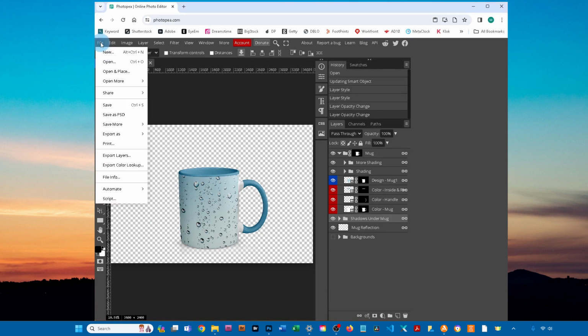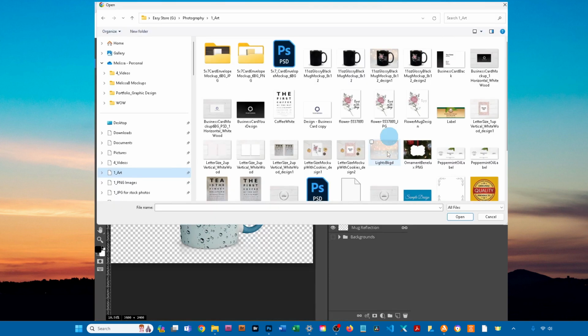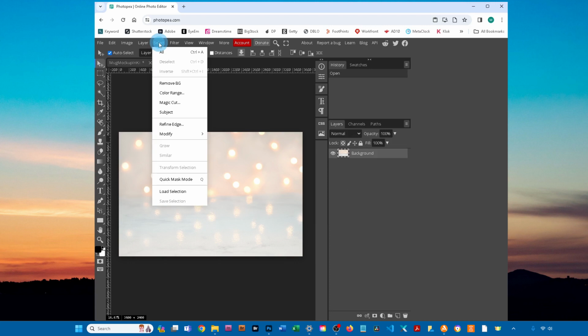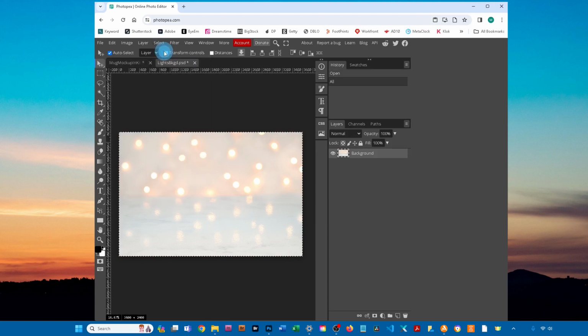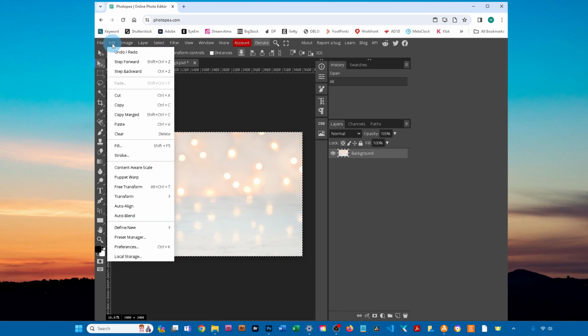Go to File and then Open, and then find your background. Then go to Select All, and then click Edit, Copy.